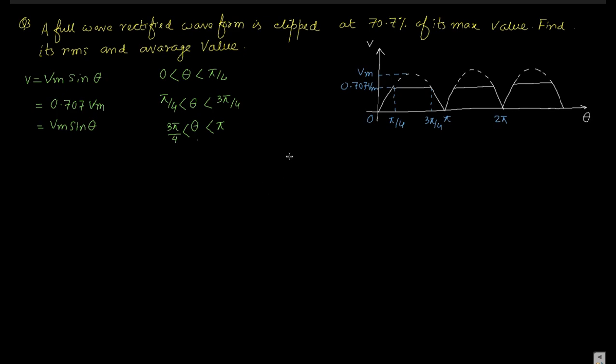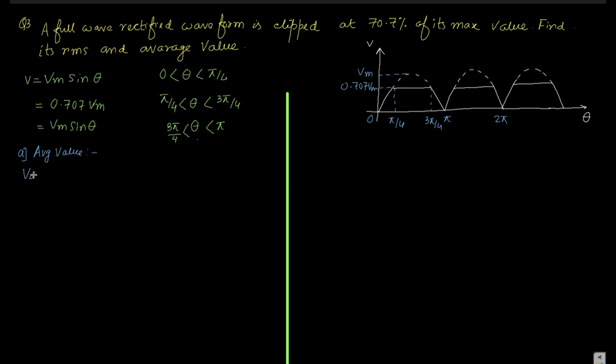Now make a division. We can find the RMS value on this side and the average value on the other side. If you split the screen into two parts, then what should we do? We should find the average value. So, taking another color, the average value. What is the average value?